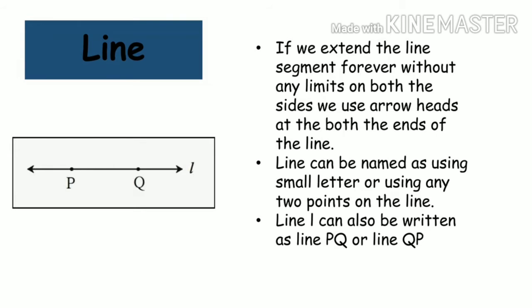Now the next one is line, students. What will happen if we extend the line segment from A and from B? So here the points are P and Q, segment PQ. If I extend that line segment from P as well as from Q, the arrow means you are extending it, students. Okay, so you get a line.